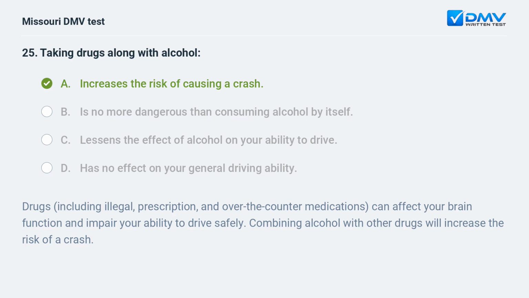A. Increases the risk of causing a crash. Drugs, including illegal, prescription, and over-the-counter medications, can affect your brain function and impair your ability to drive safely. Combining alcohol with other drugs will increase the risk of a crash.